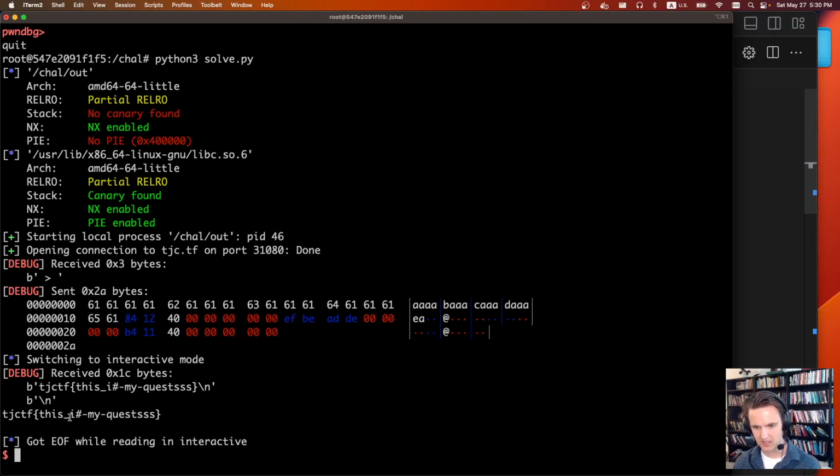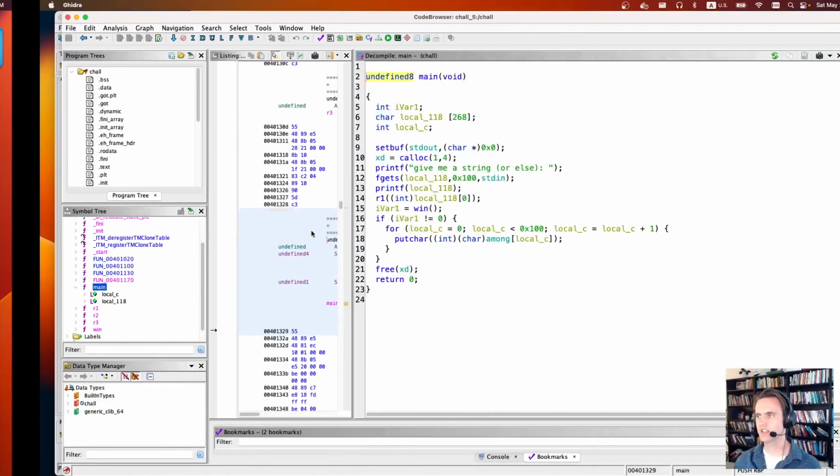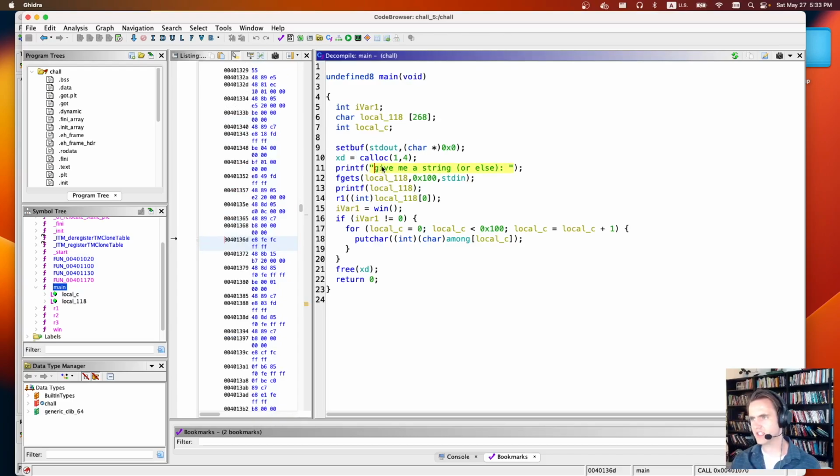It says, this is my quest. The next challenge is pwn formatter. It says, give me a string, any string. We're given a netcat port and a binary. So based off the title, we can guess we're doing a printf exploit. If we open it up in Ghidra, it's definitely an interesting challenge. Basically, it asks us to give it a string, and then it's going to do a printf on that string, and we get 256 bytes, so we get an arbitrarily long printf.